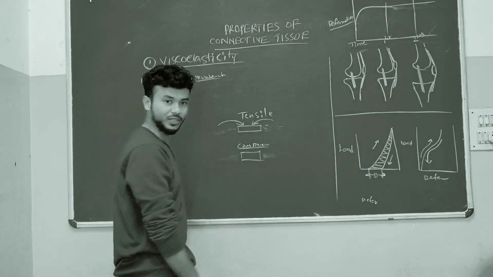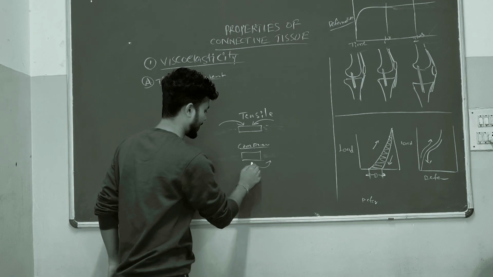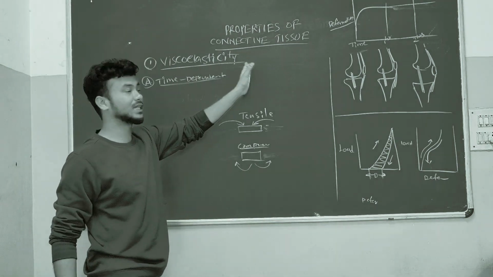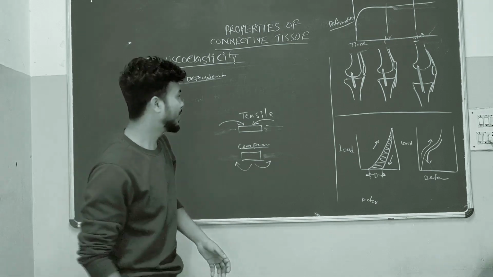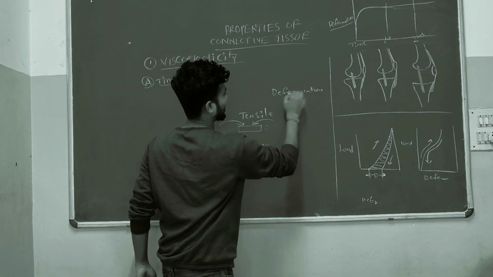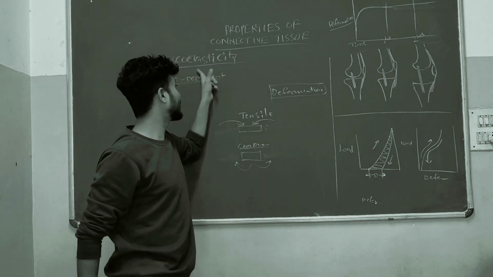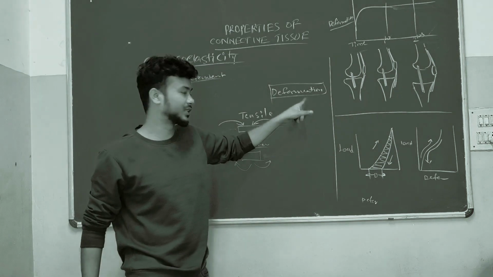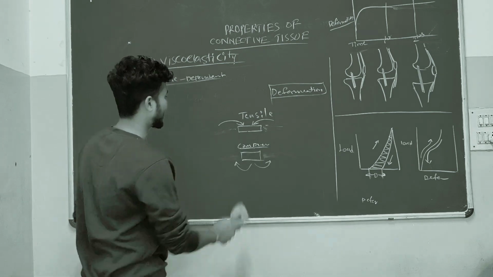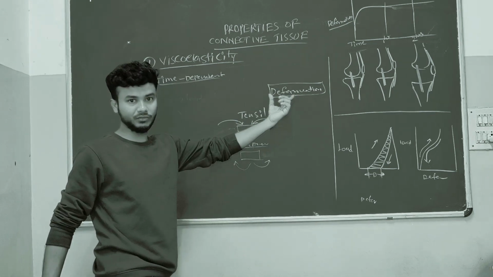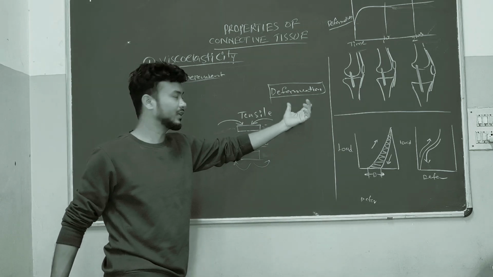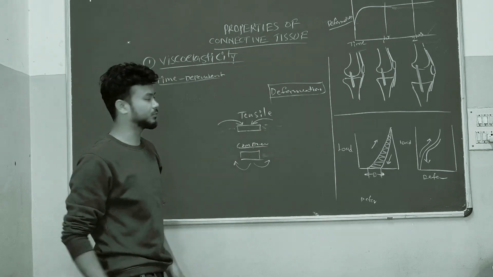After removal of the compressive stress, it will come back to its normal structure. So viscoelastic materials can undergo deformation, which is nothing but the change in the structure, either in tensile or compressive stress. When these viscoelastic materials are deforming, they will follow time-dependent properties.